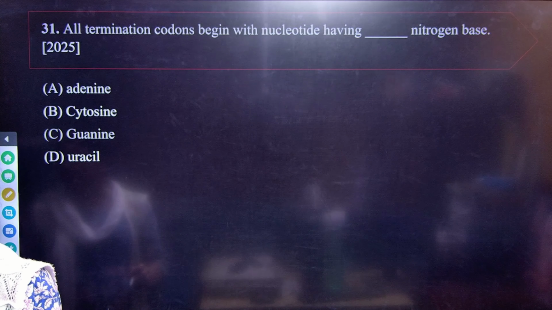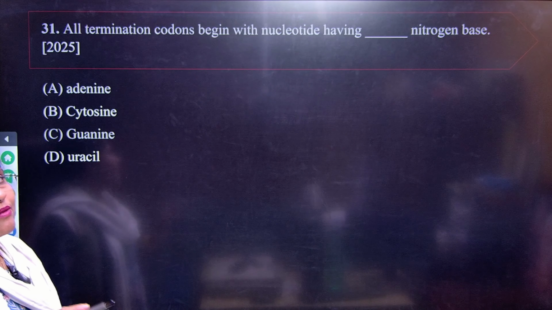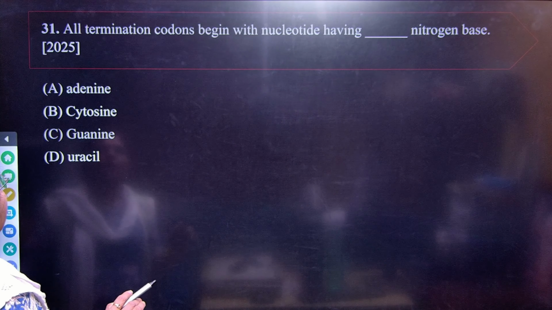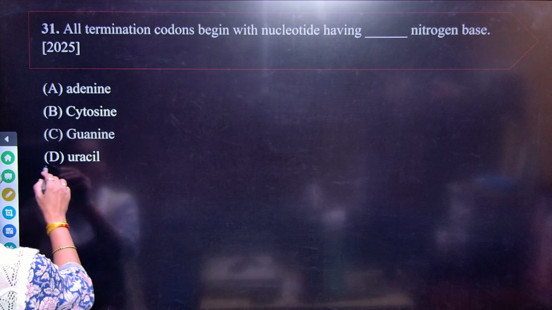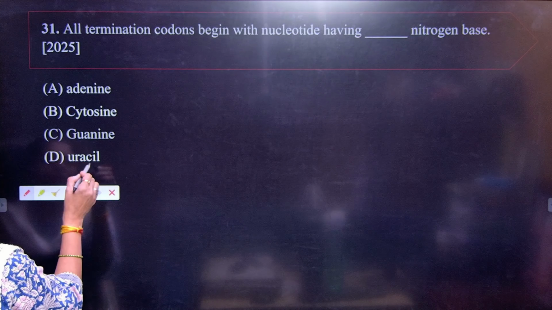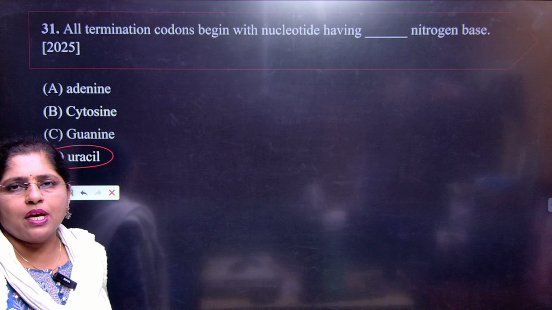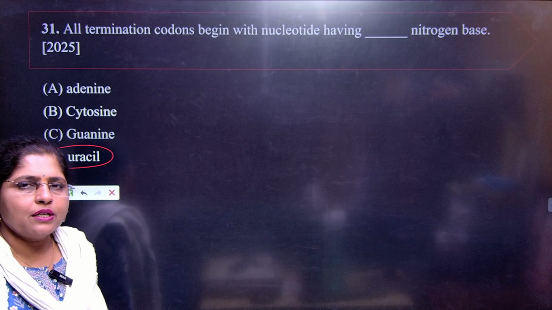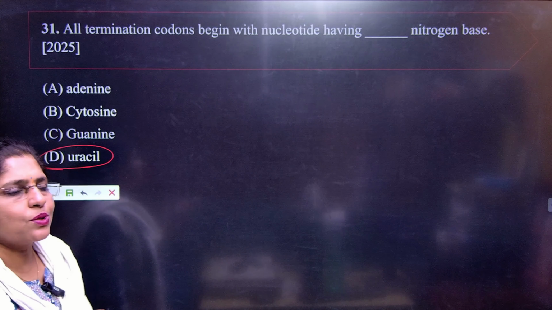Now, question number 31. All termination codons begin with the nucleotide having dash nitrogen base. The correct answer here is D. That is uracil. You know that UAA, UGA and UAG. Got it? These are the three nonsense codons, right?